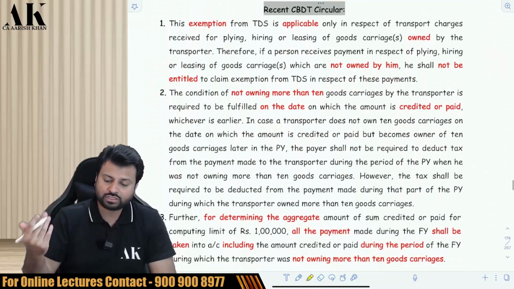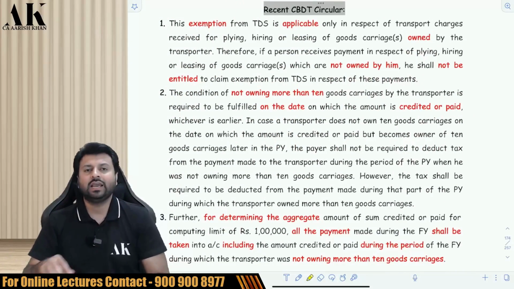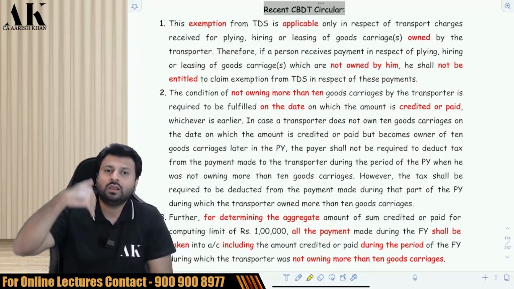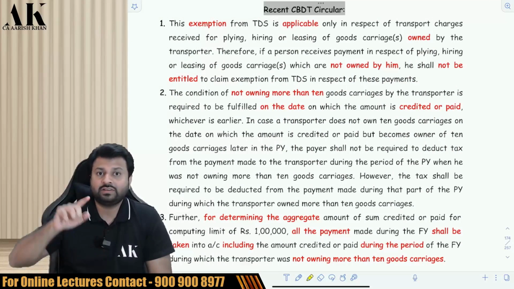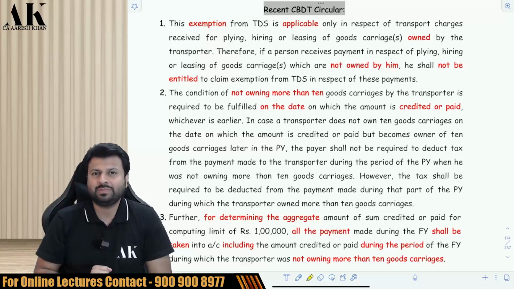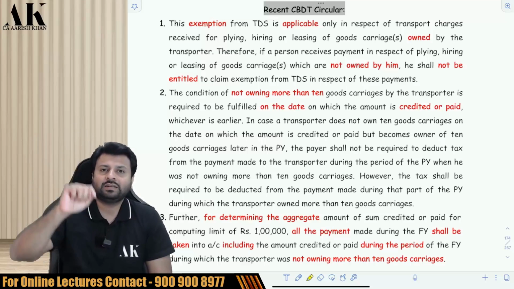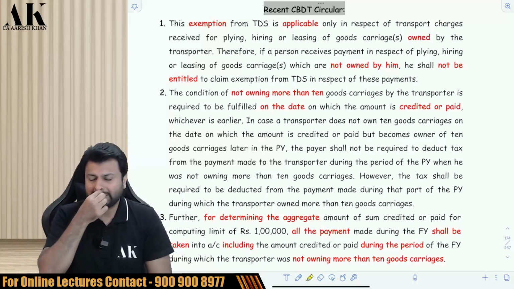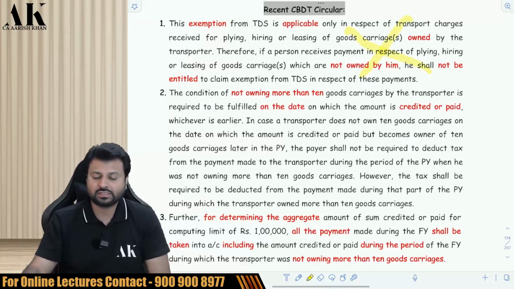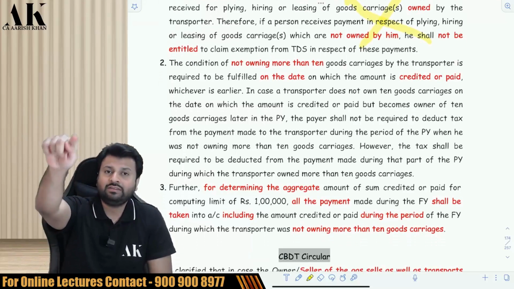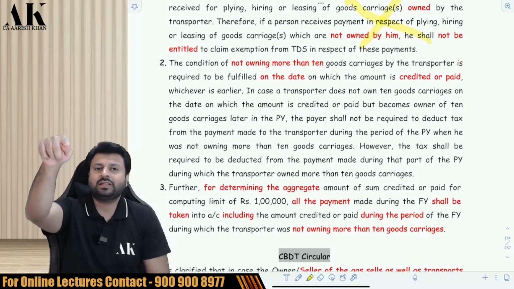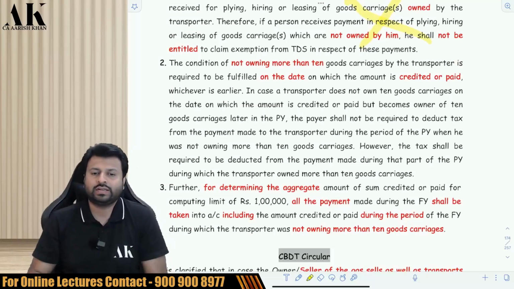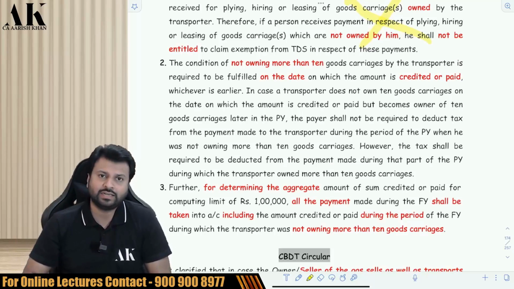Now there are a lot of questions which were raised over here by the CBDT and also by the taxpayer. The first question is, what if the other person gives you a vehicle which is not owned by him? Will this relaxation still be applicable? No. Suppose the other person has taken the vehicle on lease and then given it to you. In that case, is he going to get the relaxation? The answer is no. He will get relaxation only and only if he owns that particular vehicle. If he does not own that vehicle, then he is not going to get the relaxation. Then you are supposed to deduct the TDS while making the payment or while making the credit, whichever is earlier.